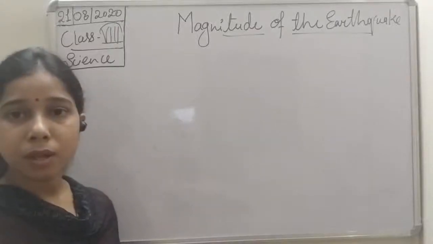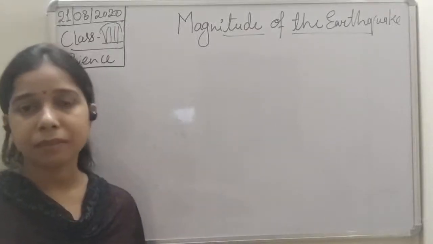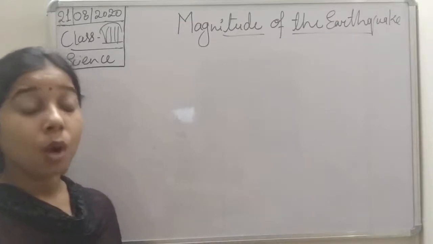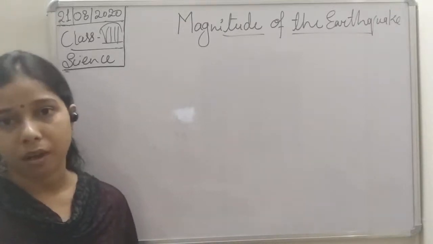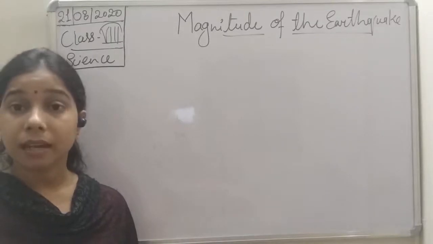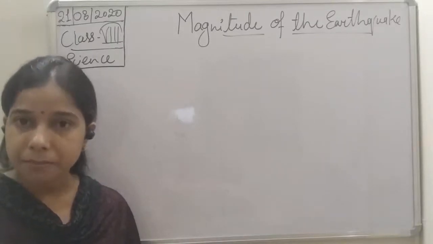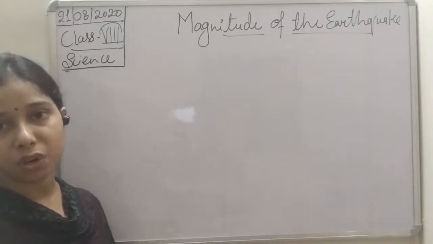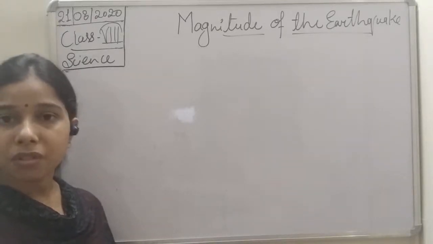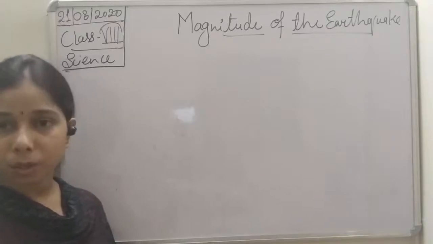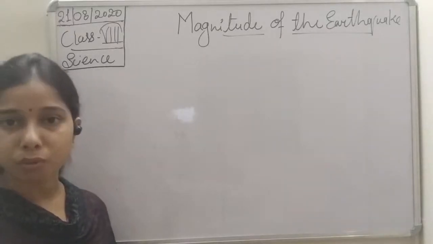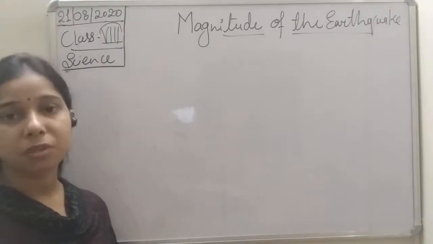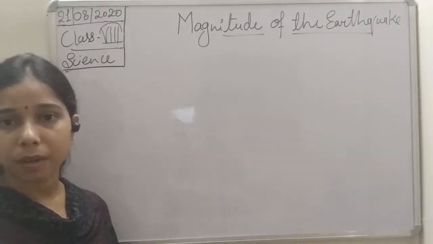Hello students. In the previous class we started with the earthquake and discussed the different causes of the earthquake. We discussed what tectonic plates are and what happens when tectonic plates collide with each other. The collision may cause the earthquake. It releases a tremendous amount of energy which causes vibration, and this vibration may result in the earthquake.